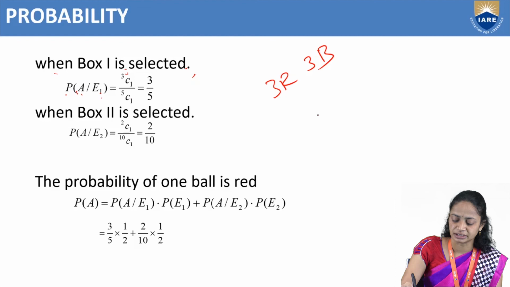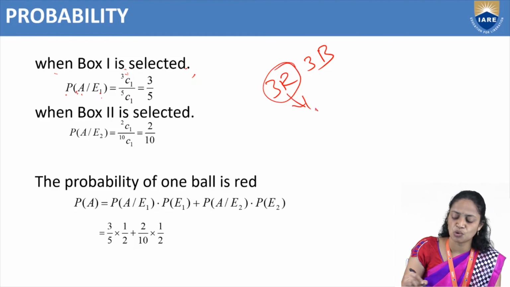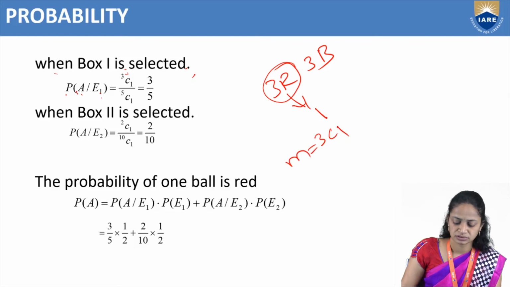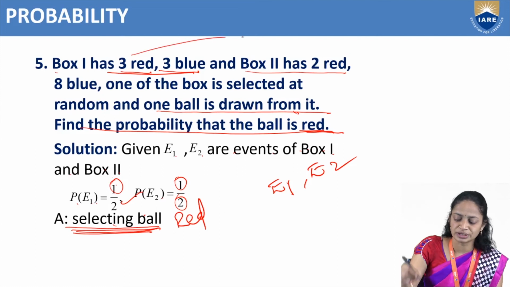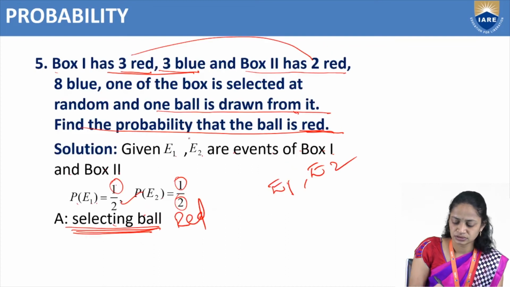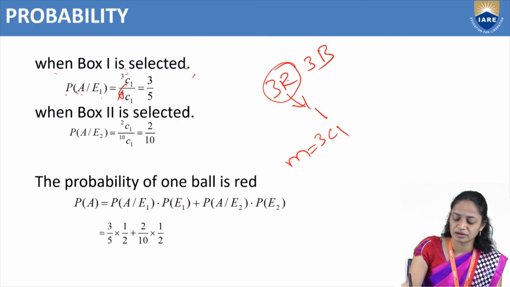Here how many red balls are there? 3 red balls. From that we have to choose only 1, so the favorable outcomes are 3C1. The total number of outcomes: how many balls are there? 3 plus 3 is 6, so the total number of balls is 6.